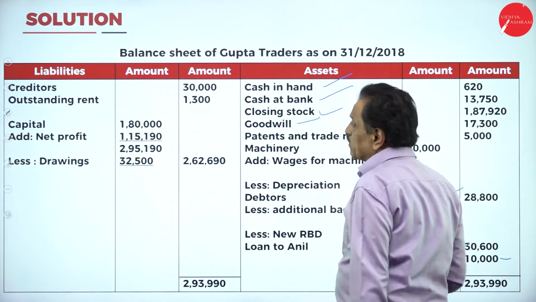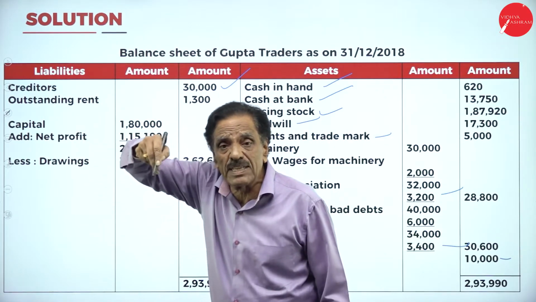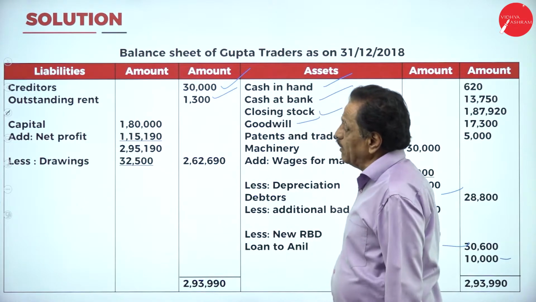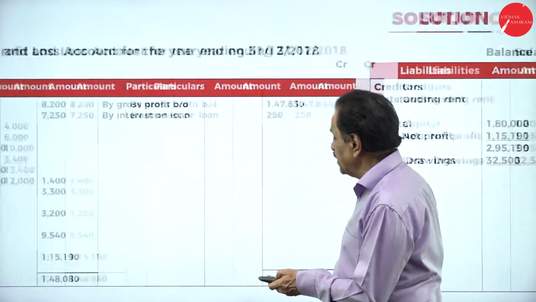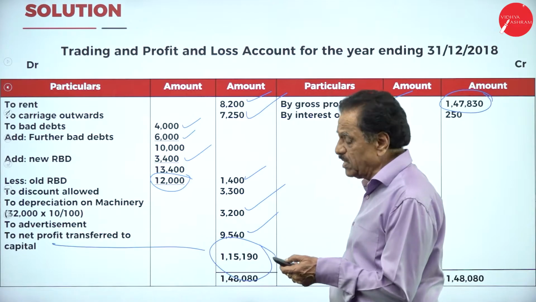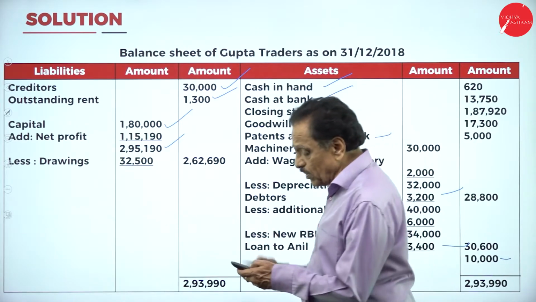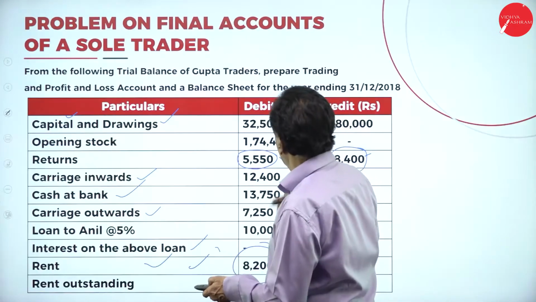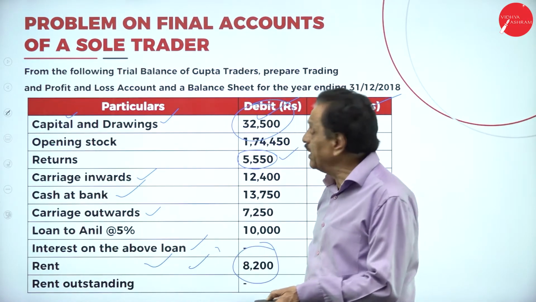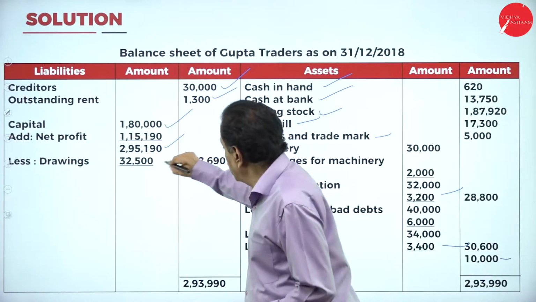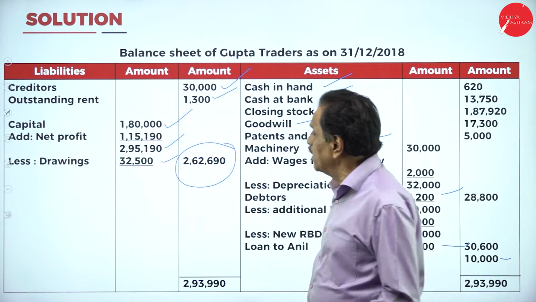Come back to the liability side. We have to pay the creditor 30,000. Outstanding rent will come on the trial balance credit side. How much do you have to pay? 1,300. What is the capital as per the trial balance? 1,80,000. And you already know that your net profit is 1,15,190. That should be added. It comes to 2,95,190. This is your drawing, this is your capital. How much drawing is there? 32,500. Drawing should be deducted. What's the net figure? 2,62,690 becomes the capital of the firm after all adjustments.